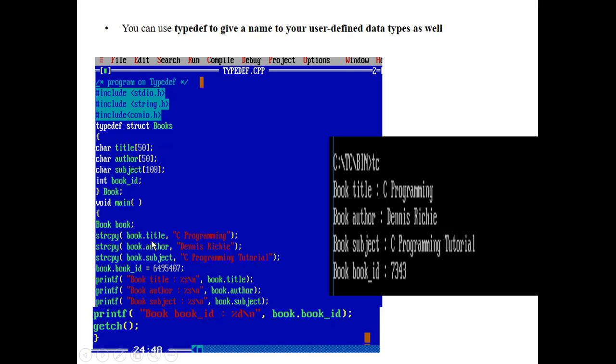Here book.title, book.author, book.subject. By using this member access operator I am now able to access the members, the data items defined in this structure.